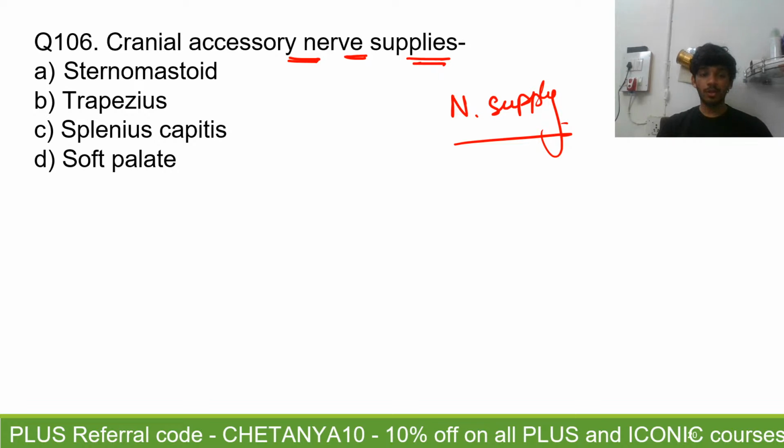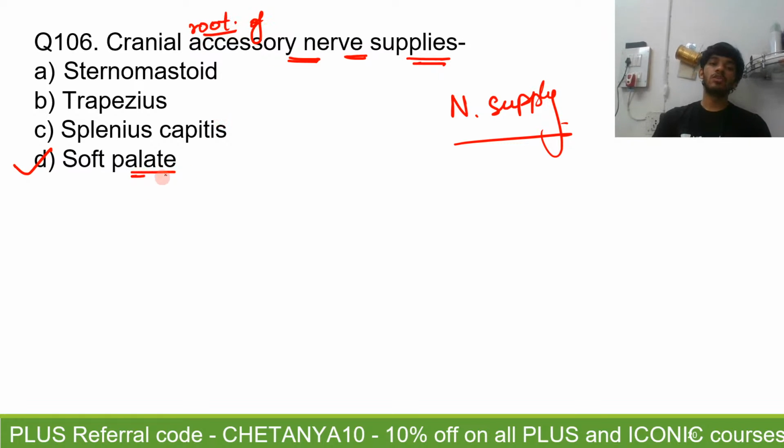Question number 106. What is going to be your answer? D, soft palate. Yes, that's right. So the cranial root of accessory nerve will supply the soft palate, and that is the correct answer.